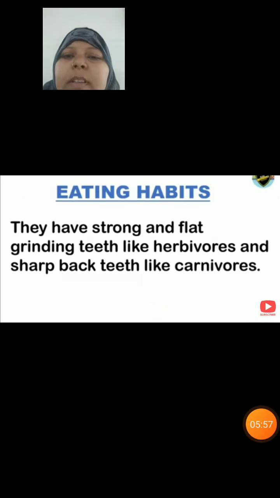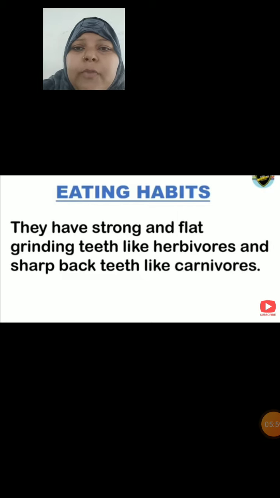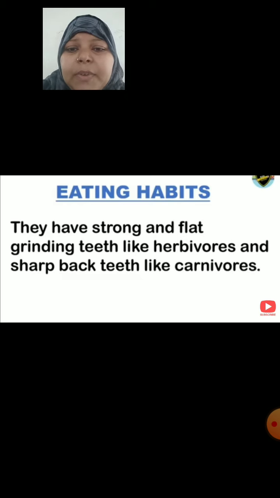See, children, the eating habit of omnivores: they have strong and flat grinding teeth like herbivores, and sharp teeth like carnivores.